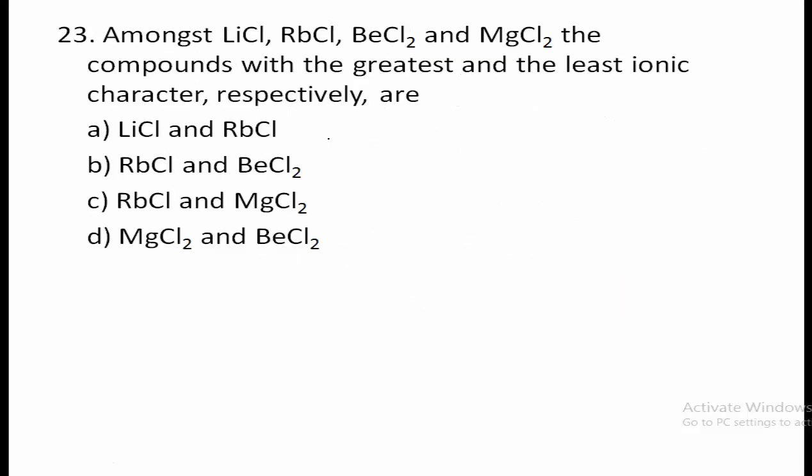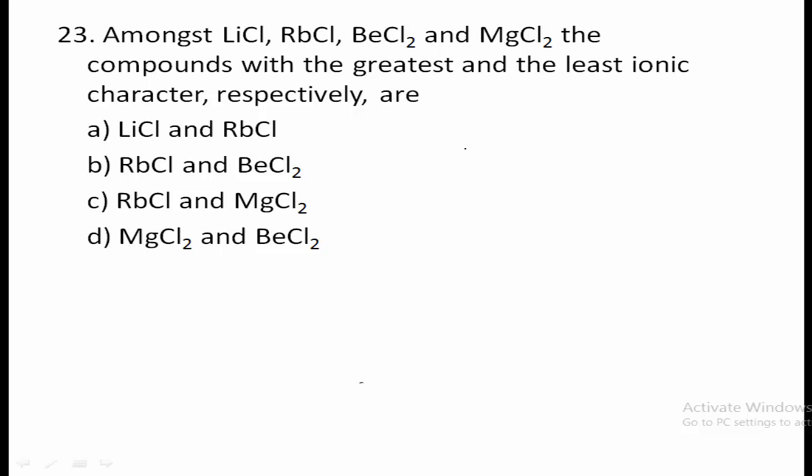23rd, amongst lithium chloride, rubidium chloride, beryllium chloride and magnesium chloride, the compounds with the greatest and the least ionic character respectively are. Among the given compounds, you have to find the greatest and least ionic character. If the size is more, then it can easily lose the electron and form a strong ionic bond and shows greatest ionic character.